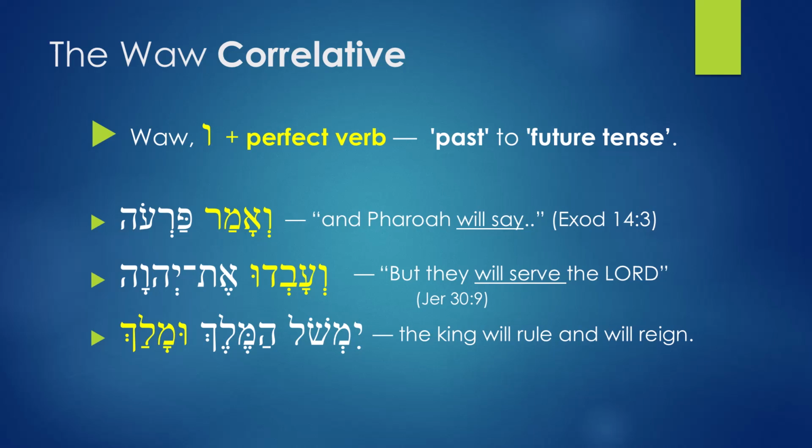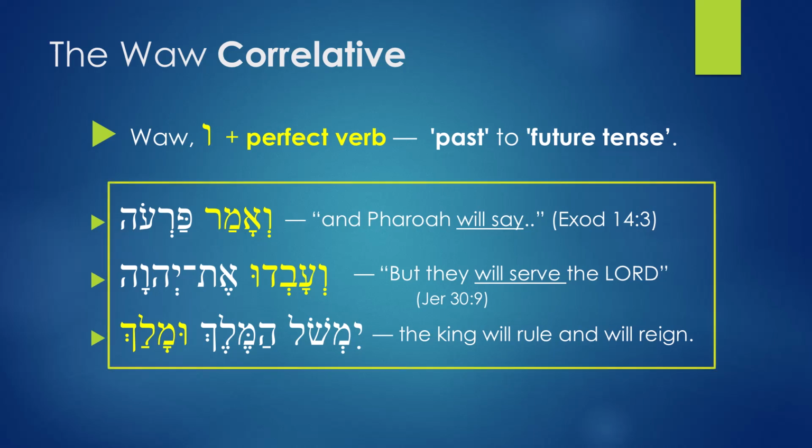Normally, the perfect verb shows actions that happened in the past. But in biblical Hebrew, strangely, if you want to show things that will happen in the future, biblical Hebrew uses a perfect verb with Waw. And when you see the perfect verb with Waw added to it, that will convert the perfect verb into future tense. Again, as I say, this is very common to find in prophetic books.